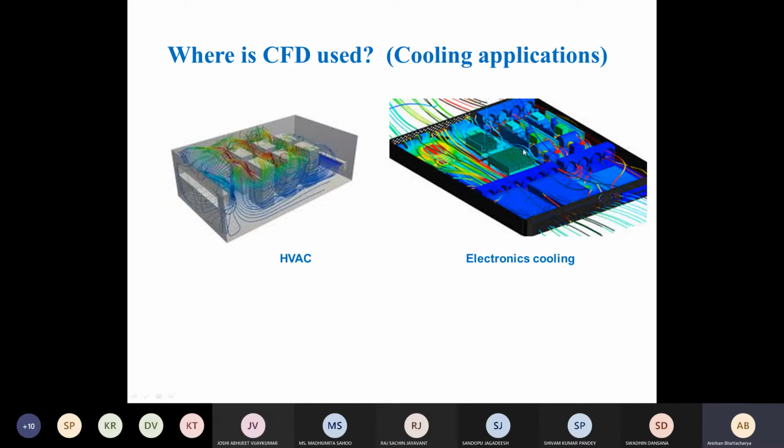Large scale systems are, say, when you are developing a server room or a supercomputer with hundreds of individual workstations or hundreds of individual servers. Then the cooling is very, very important. Otherwise, you reduce the performance of the system. Nowadays, what happens is that the component does not get damaged, but the processor throttles down. The speed is reduced so that the temperature generated is not very high. But if the speed is reduced, then you lose functionality. Your system will run at a lower speed. So that's why cooling becomes so important, and CFD is used for that also.